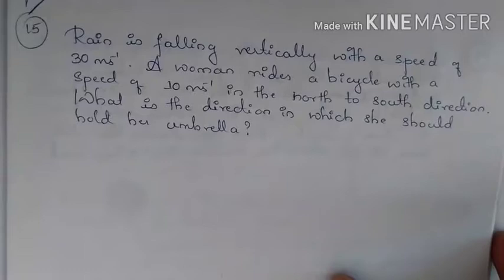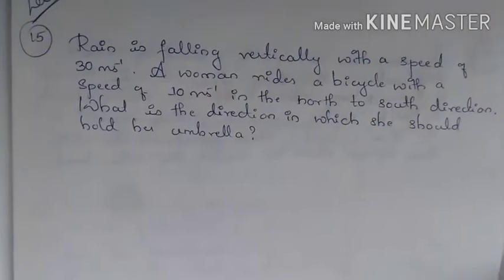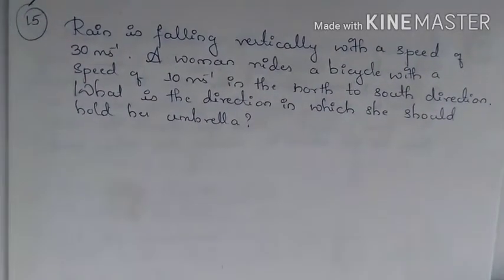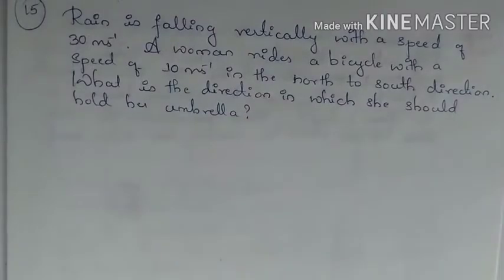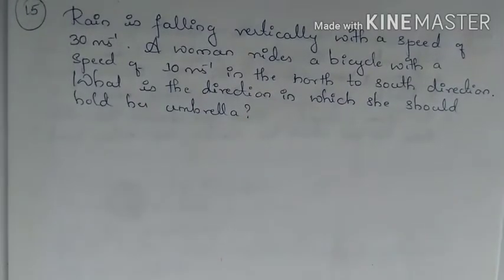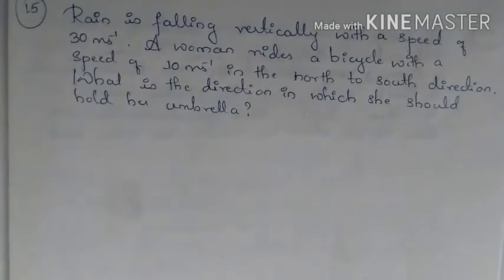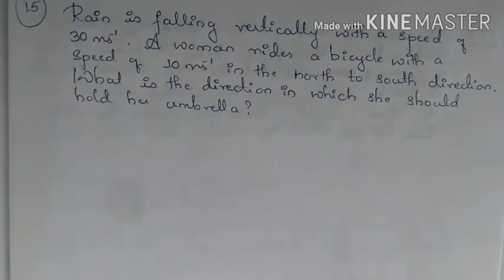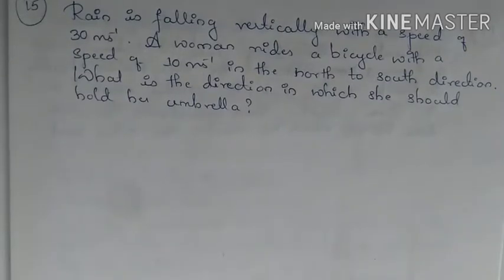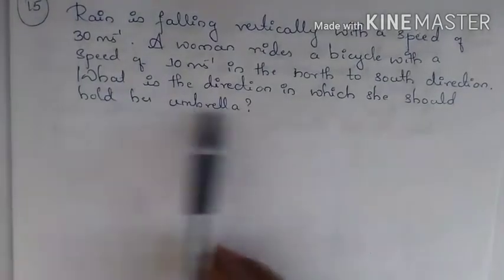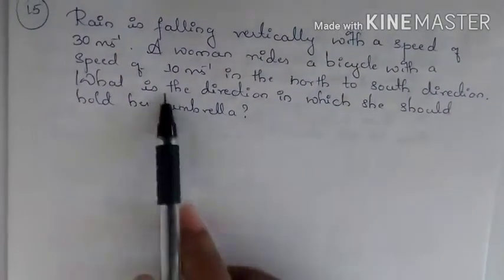So what he is asking is, there is rain which is falling vertically and there is a woman who is riding a bicycle from north to south direction, and now if she wants to hold an umbrella in a proper direction such that water drops do not fall on her, then what should be the direction in which she should hold her umbrella? So this is the question.